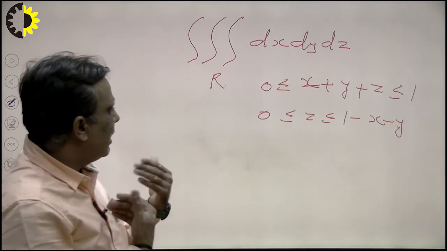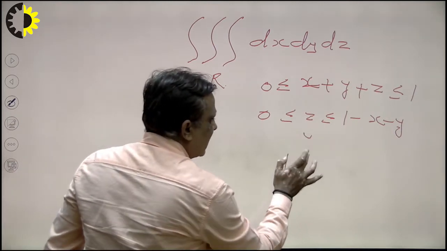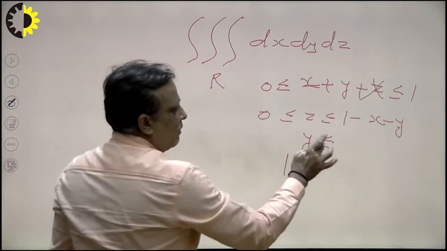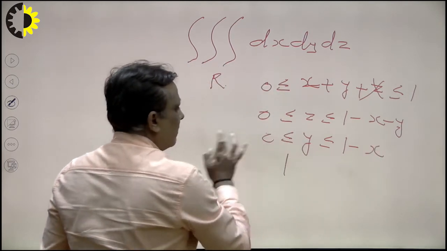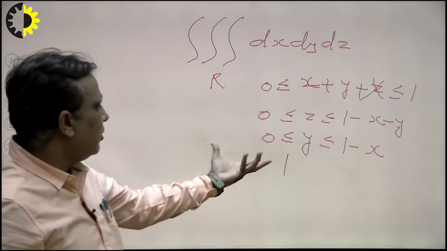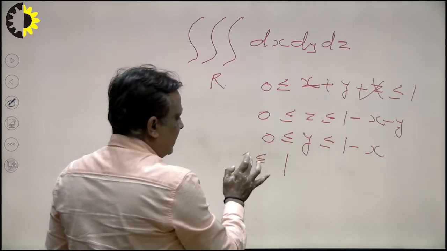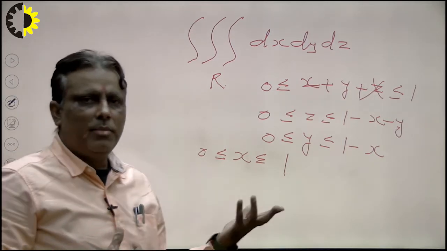Suppose I want to calculate now the limit of y. So how to calculate the limit of y? Here y cancels out, so 1 minus x is greater than or equal to 0, and this is the limit of y. Now suppose I want to calculate the limit of x, so I write 0 to 1. In this way we calculate the limits of x, y, z.